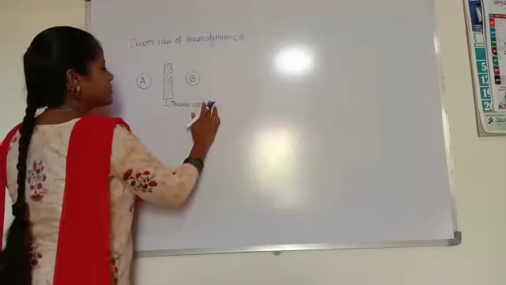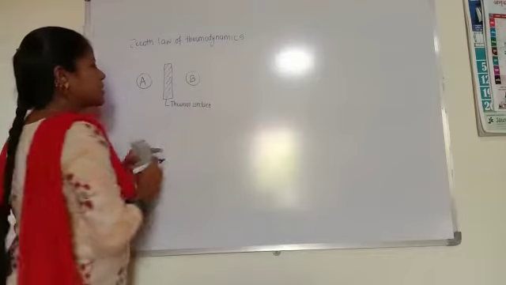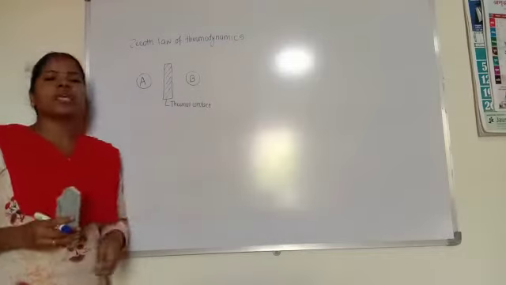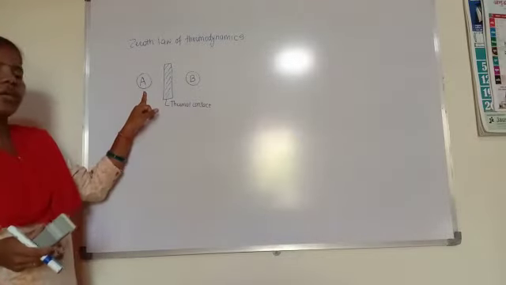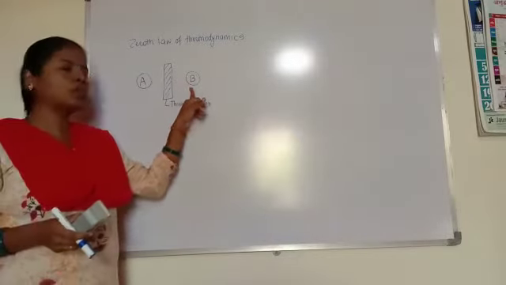Thermal contact means there is a transfer of heat between these two. So hot body A is in thermal contact with the cold body B.